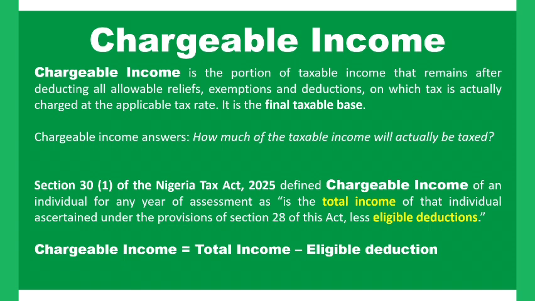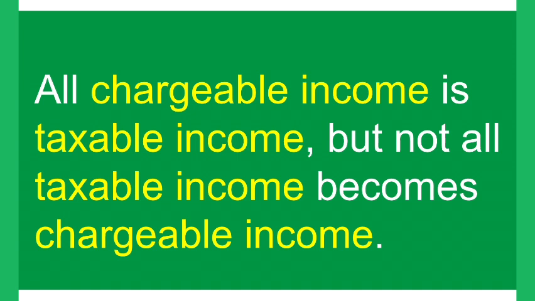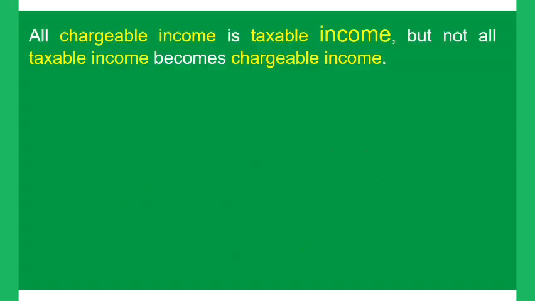It is obvious to say that all chargeable income is taxable income, but not all taxable income becomes chargeable income. Let me take that again: all chargeable income is taxable income, but not all taxable income later becomes chargeable. So all chargeable income is taxable income, but not all taxable income becomes chargeable income.